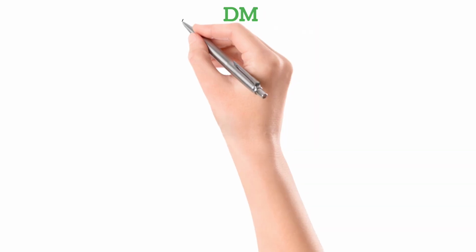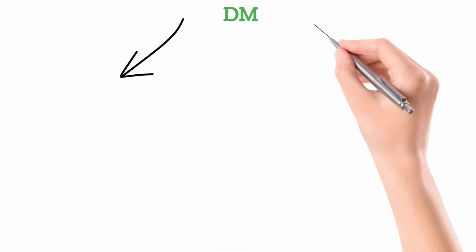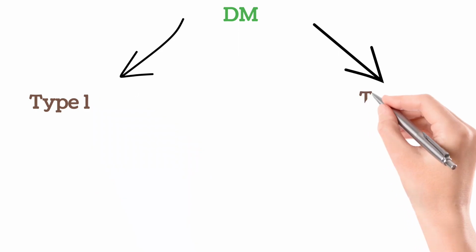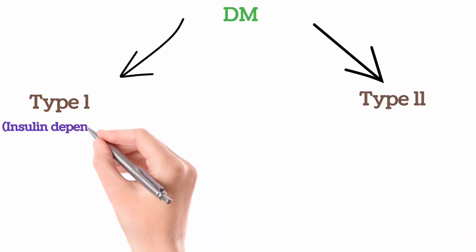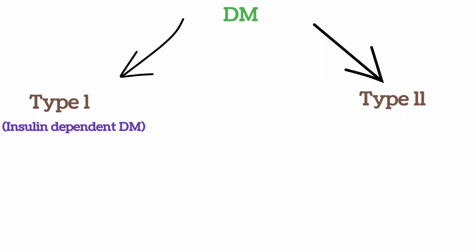All right, so we will go through the classification of diabetes first. Actually, diabetes is of two types. We will go one by one. Type 1 and type 2. Type 1 diabetes is also known as insulin dependent diabetes mellitus, where insulin administration is a must. There is no insulin at all in the body.